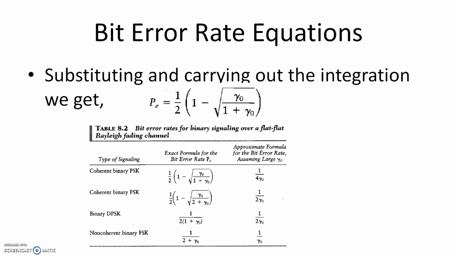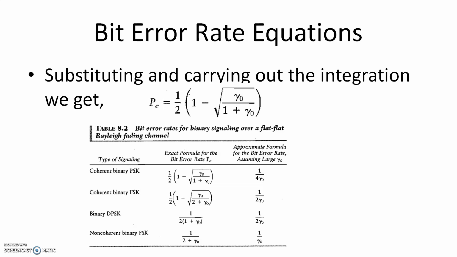In one university question, they ask: find the bit error rate of coherent BPSK in a Rayleigh fading channel. So you can write this derivation and write the final answer. Okay, there is no need to multiply and show the integration and all. Write the final answer: substituting and carrying out the integration, we get this equation.